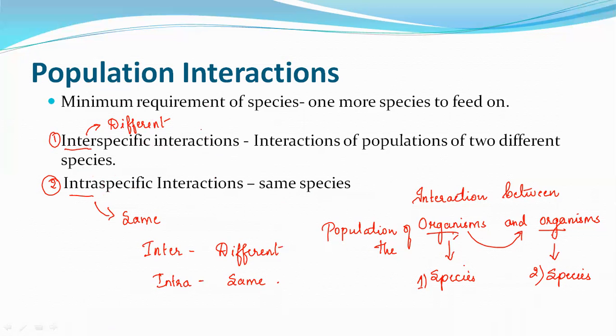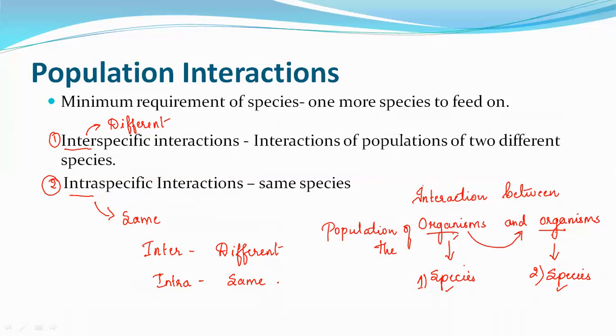Inter means different: interaction of populations of two different species. And if asked what intraspecific interaction is: the interaction of the population of the same species.